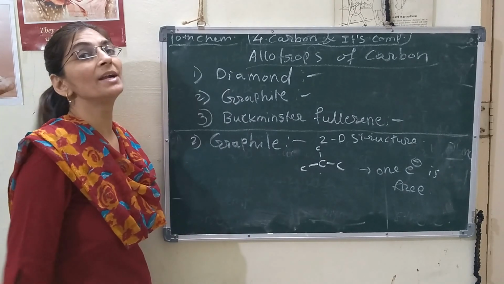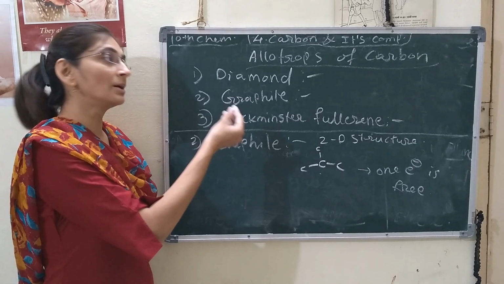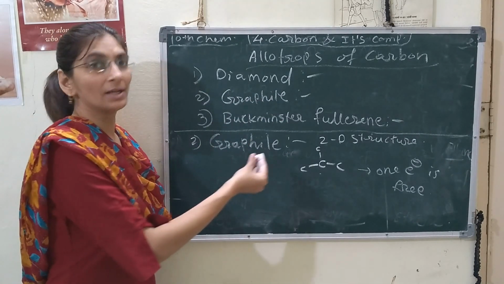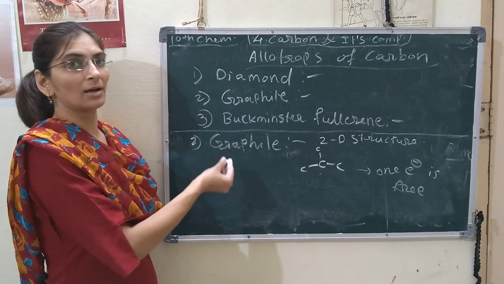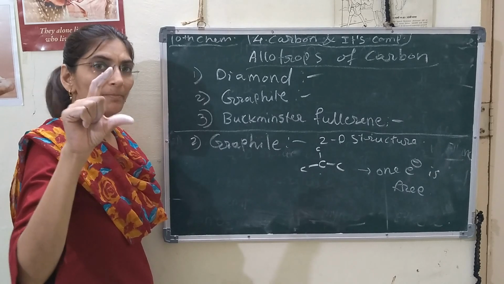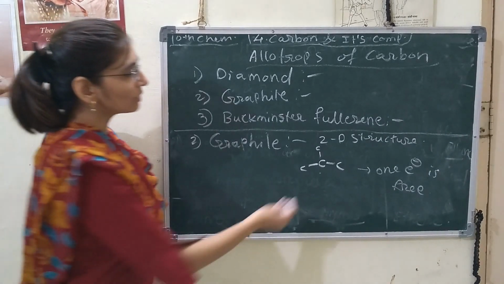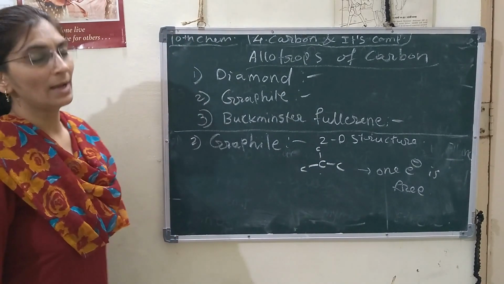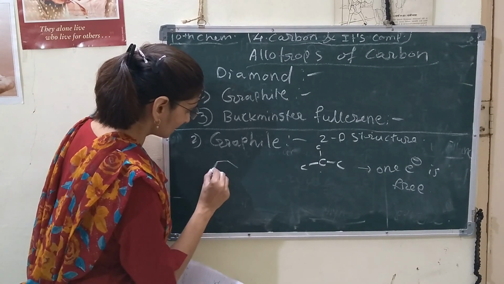That's why graphite is the exception among the forms of carbon that can conduct electricity very well. We use graphite in the cell of a battery.